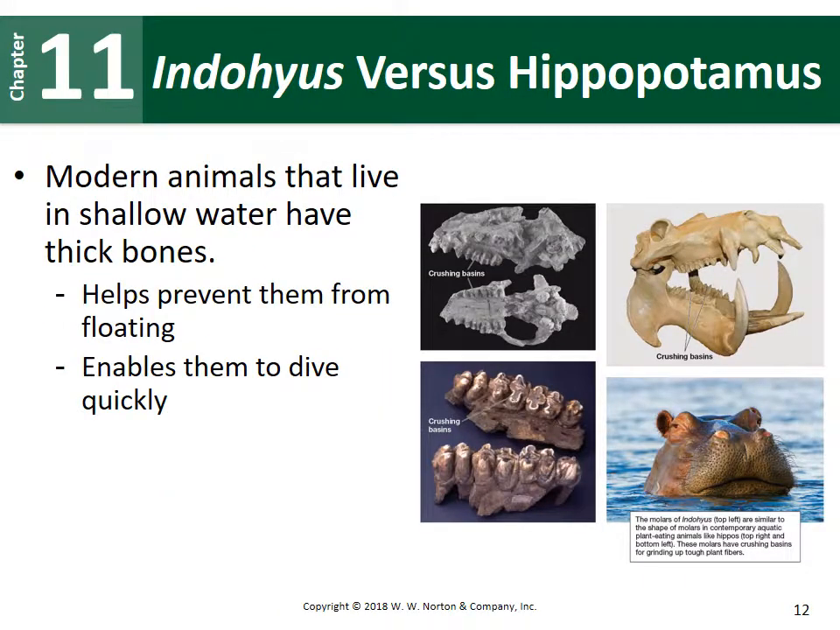In addition, we can look at those transitional fossils and compare them to other modern-day animals. So if we look at that transitional animal and compare it to a hippopotamus, modern animals that live in shallow water have very thick bones, so this helps to prevent them from floating and enables them to dive very quickly. So these are similarities that we see between that transitional fossil and modern day animals that spend some time in the water.